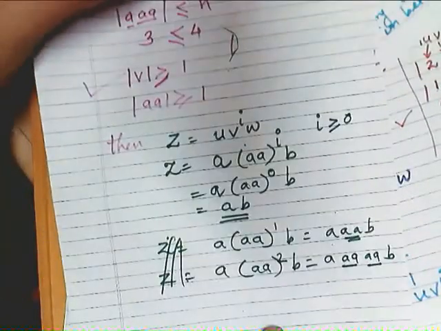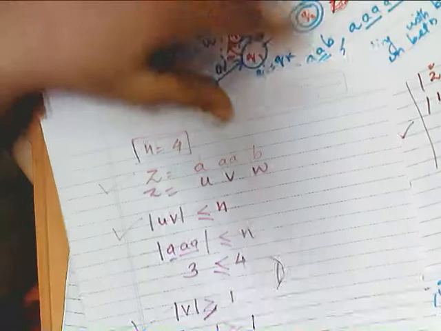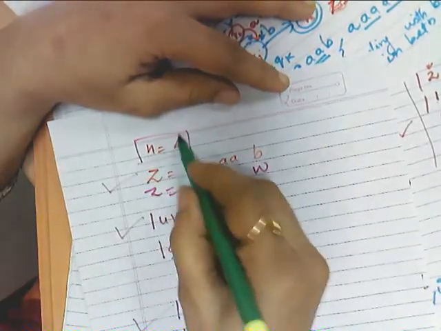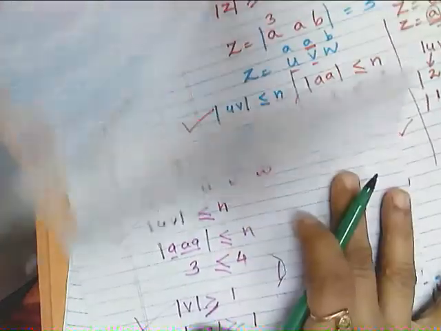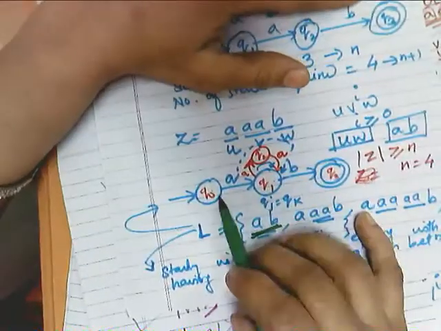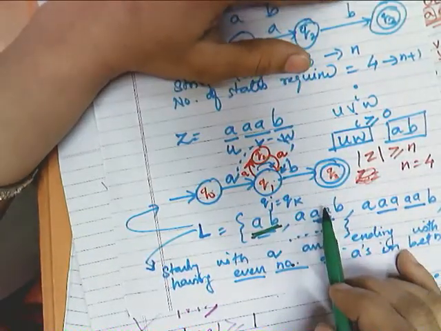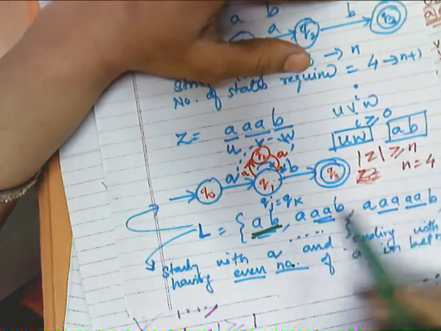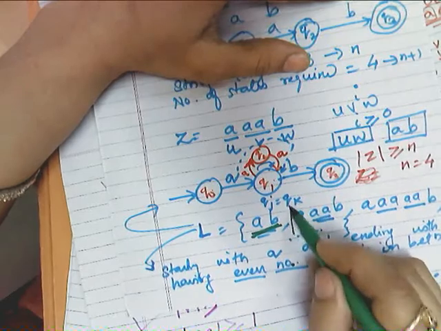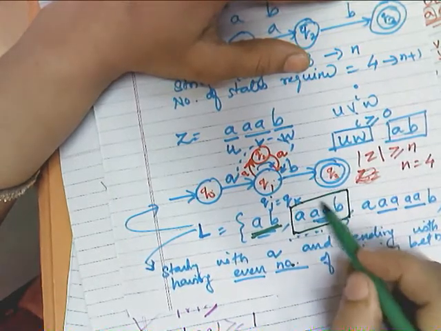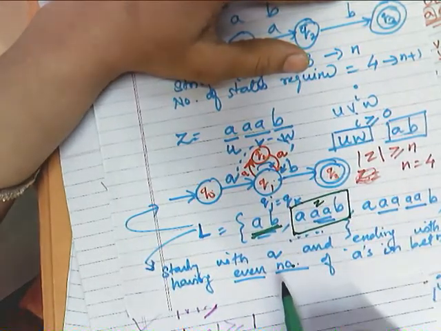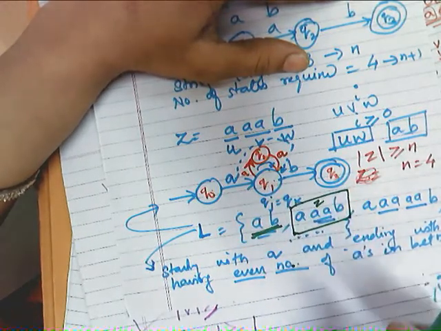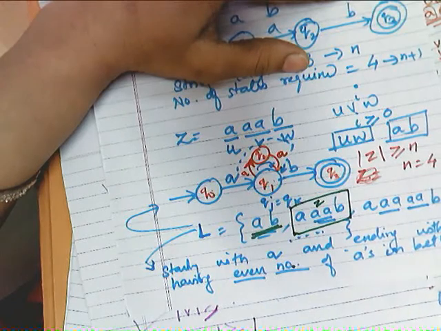So now my constant for this language was 4, and 4 is nothing but the number of states required to represent the Z. So my selected Z was this, which has length equal to the number of states. So I hope this is clear.